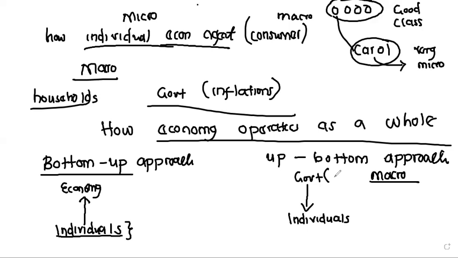For example, how is inflation, which is a macroeconomic concept, affecting individuals? Are we okay? So here we are studying how individuals are affecting the economy, and here we're looking at how the economy is affecting the individuals. This is the macro. Then in the micro, we are looking at the individuals.